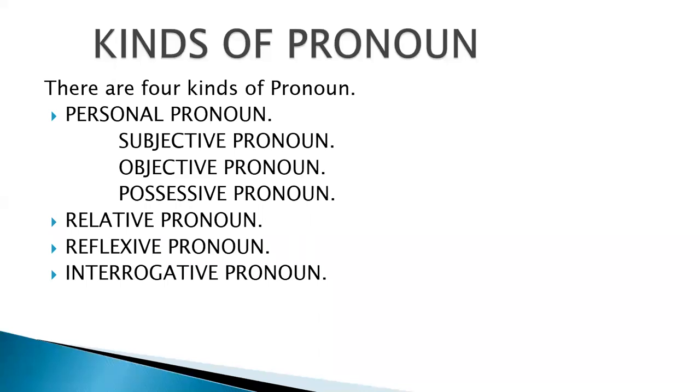And you should keep in mind that noun is the name of person, place, animal, or thing. So we can use the pronoun for all of them. So please remember all these things in the mind.